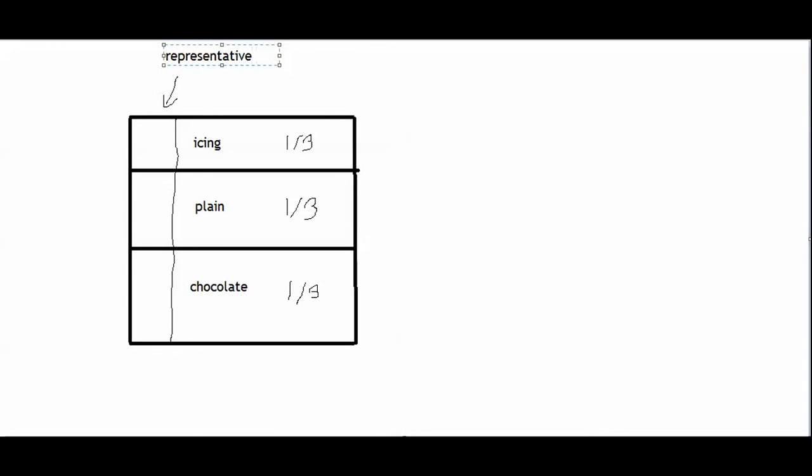So this is a representative sample. And it gives me highly accurate information about the entire population.